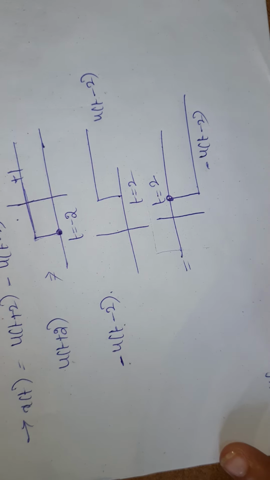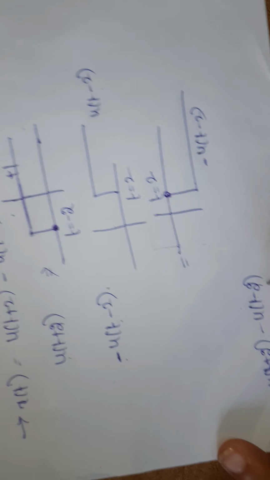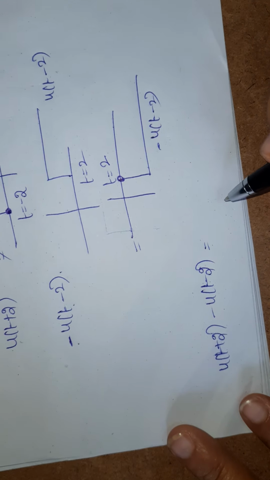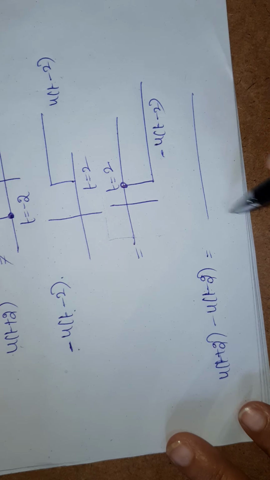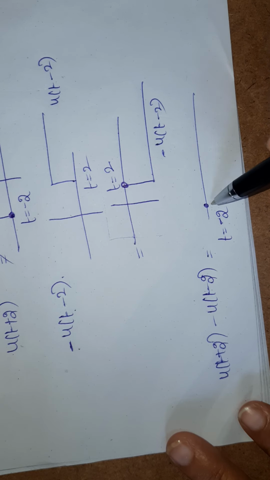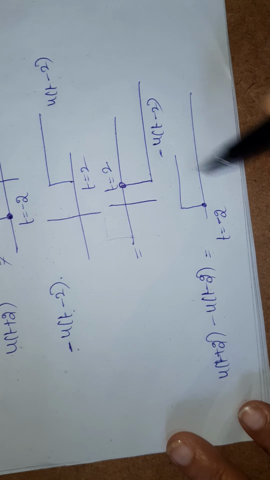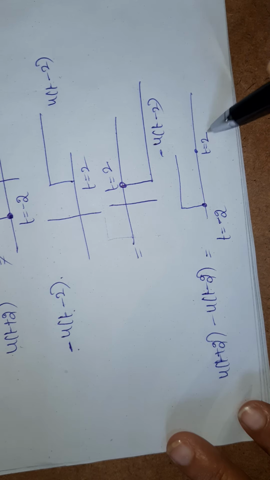So u of t plus 2 minus u of t minus 2 can be written as having magnitude 1 from t equal to minus 2 up to t equal to 2.